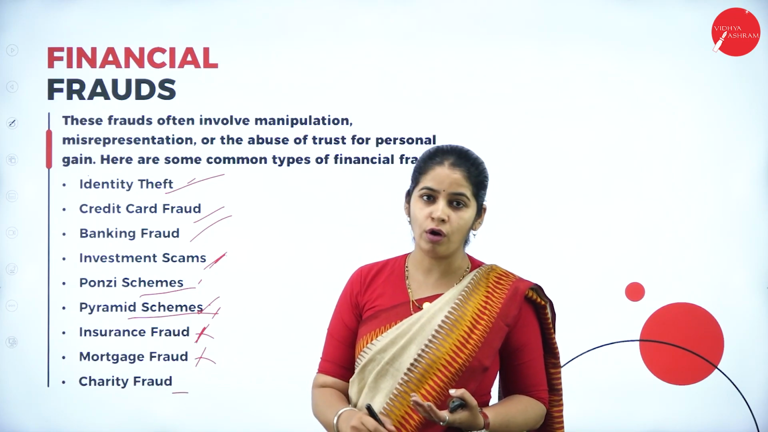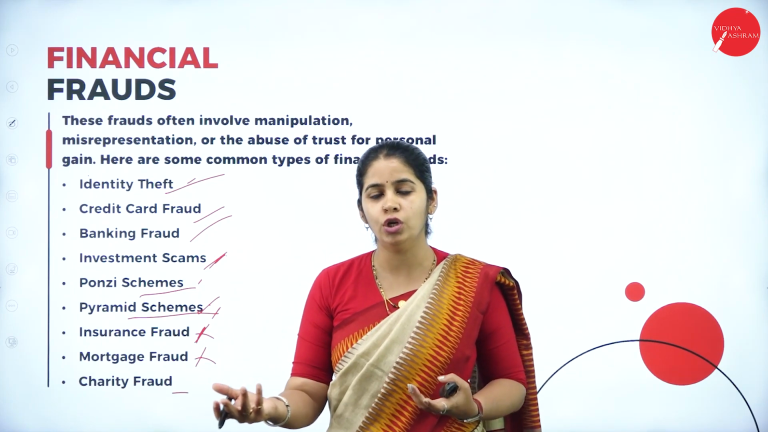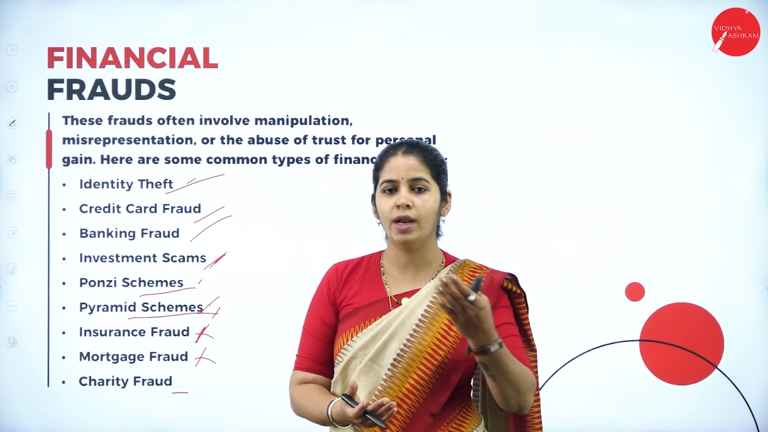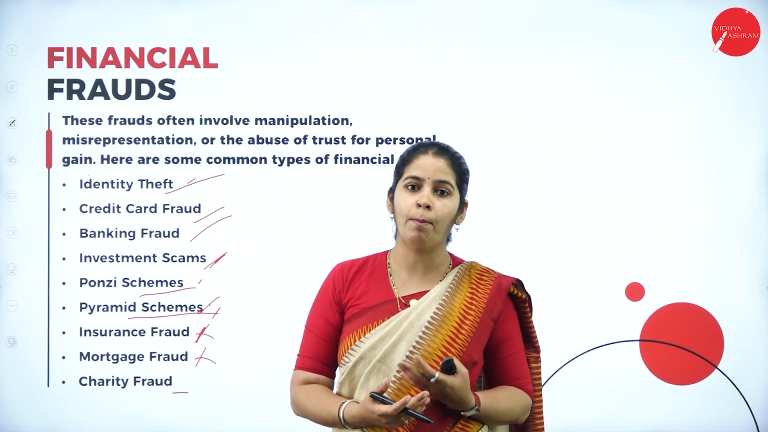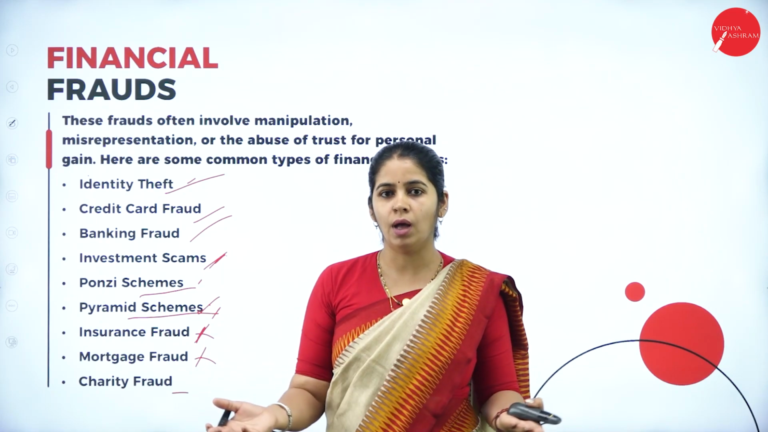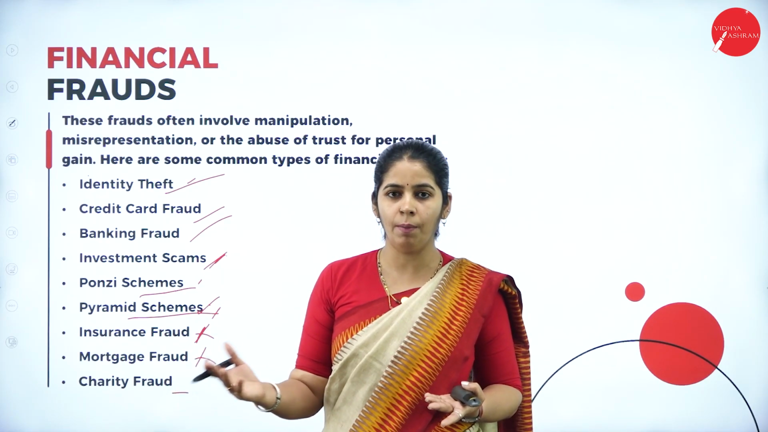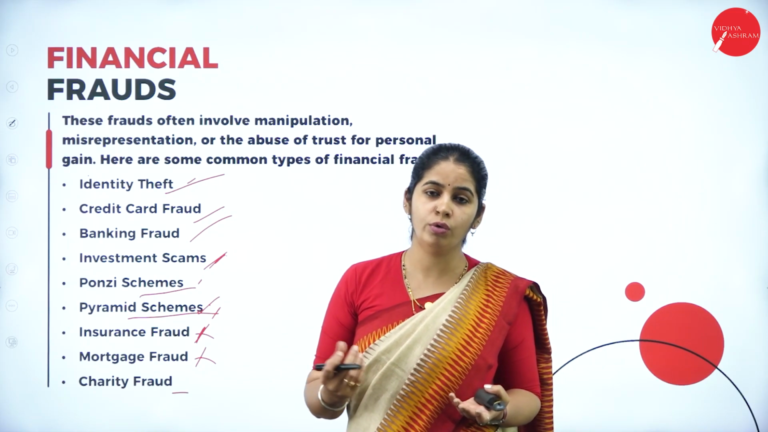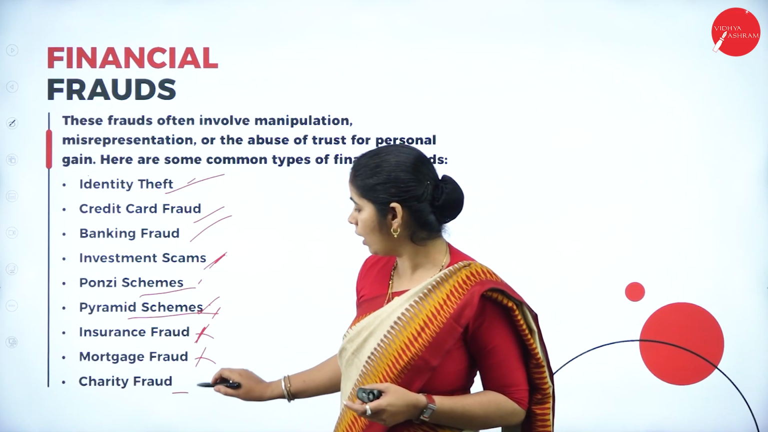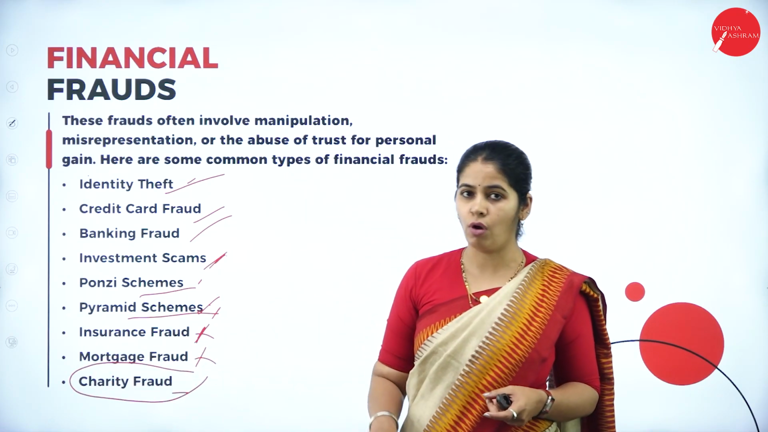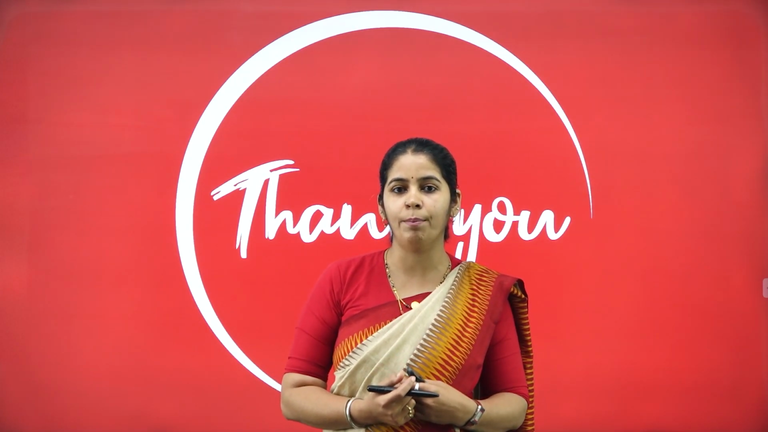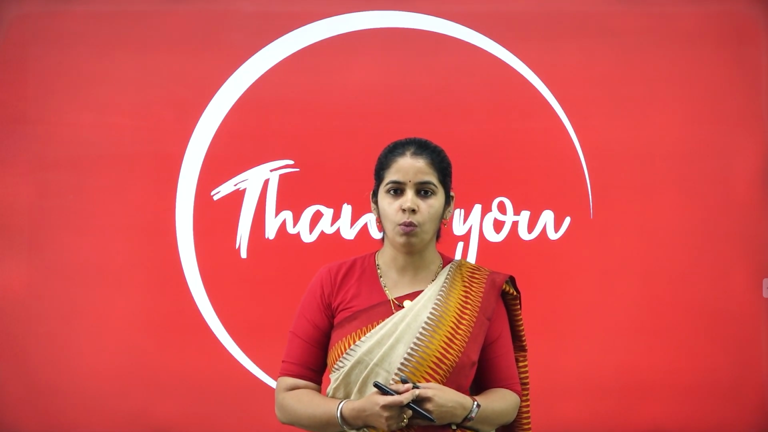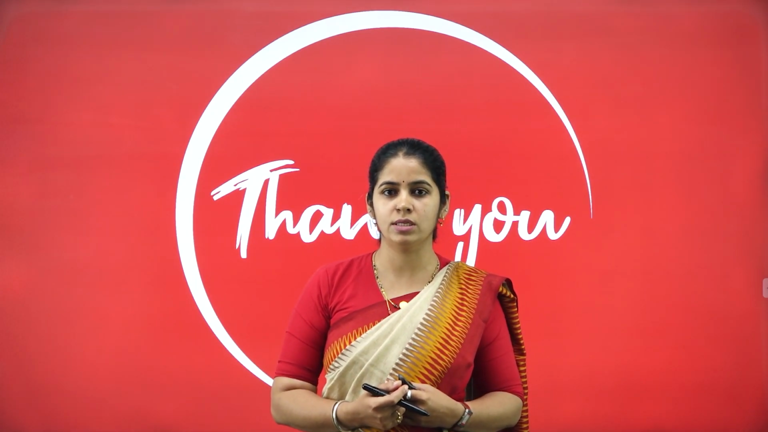That is a mortgage fraud. And charity fraud. In charity fraud, they say we are running an NGO, you can donate for them, you can help them, like that. They'll approach and post some ads over social media or social networking. They'll give some bank account numbers also to transfer the money. All that comes under charity frauds. All we have discussed are the different types of cyber crimes happening on the internet, or in cyberspace, nowadays. Thank you.